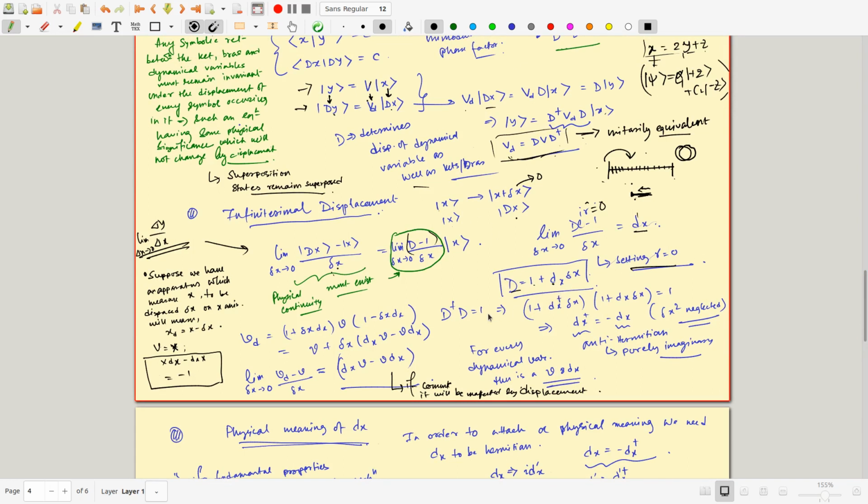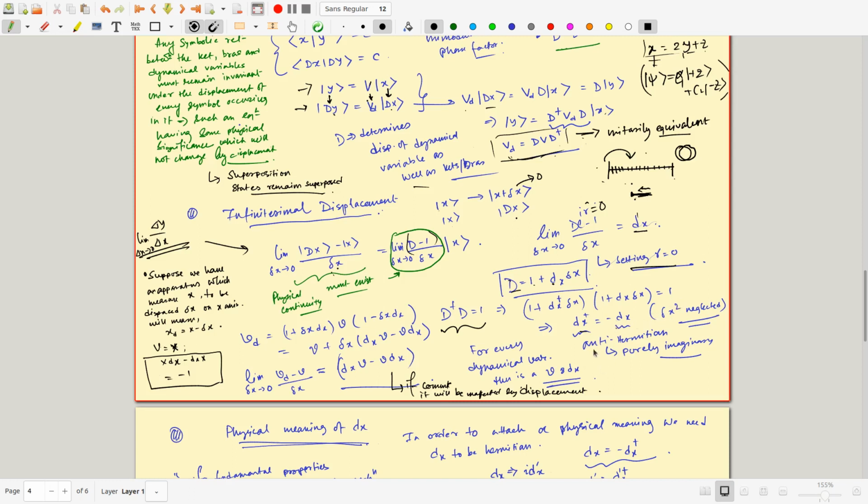Now I want to find the condition on dx, given that d dagger d is equal to 1, so d is unitary. What can I say about the structure of dx? If I impose this and neglect the term of order del x squared, which I can do because del x is very small, I find that dx dagger is equal to minus dx. So if d is a unitary operator which gives an infinitesimal translation, one should be able to write it as 1 plus dx del x, where dx satisfies the property dx dagger equals minus dx.